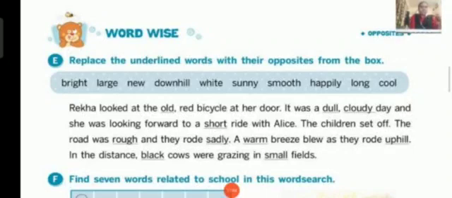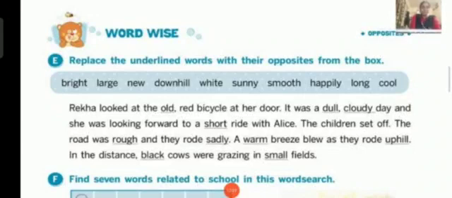Next, it was a dull, cloudy day and she was looking forward to a short ride with Alice. So here there are three words which are underlined: dull, cloudy and short. So what is the opposite word for dull in that text box? It's bright.